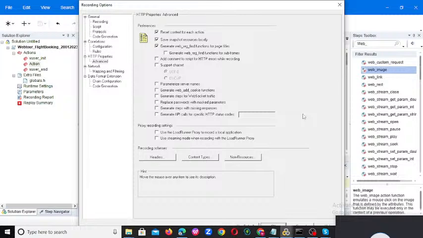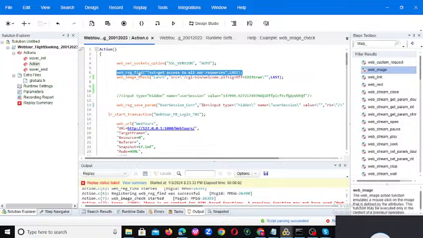Then automatically the web break find will be generated above each and every request. So you can check it, click on OK, and record, and you will get the web break file for each and every page.